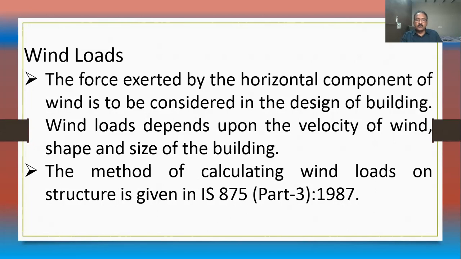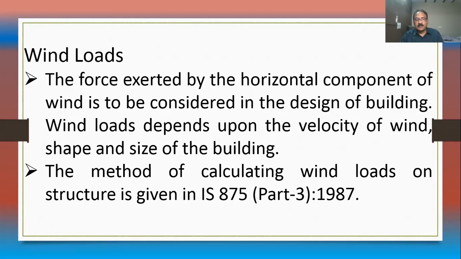I will show you how they will act. The wind component is to be considered in the design of the building. Wind loads depend upon the velocity of wind and the shape and size of the building. This is a very important factor. I will show one video also on how they designed, how loads are considered, and what the shape of the building is in high-rise structures.